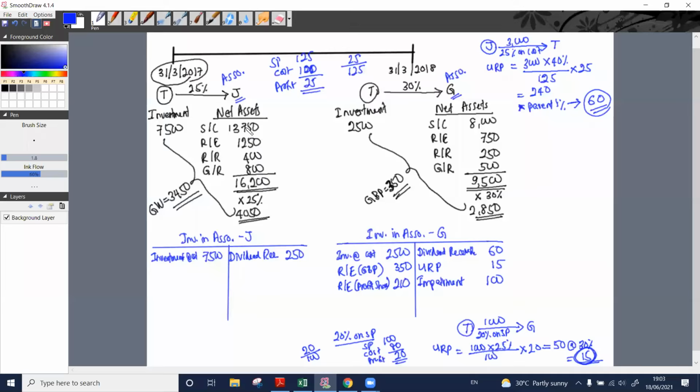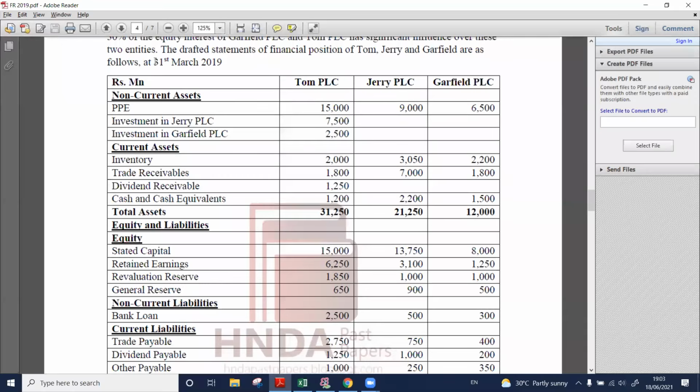As at which date did they have these net assets? 31st March 2017. Now, what are the net assets as at 31st March 2019, the date we prepare the consolidated statement of financial position?